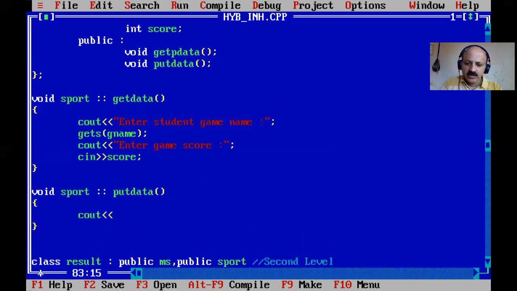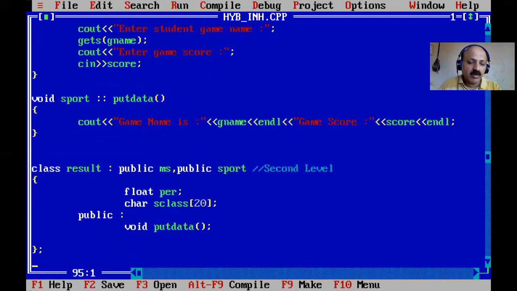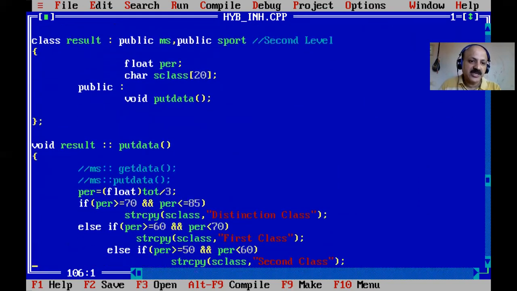So "Game name is", then your G name variable, then endl, and then again a heading, "Game score", and then the score variable of integer type, and also here, I think that is last, we can provide endl. Let us check. So semicolon. Yes, so both members are designed, and we can already inherit. Now how to handle this class, that is hybrid inheritance.